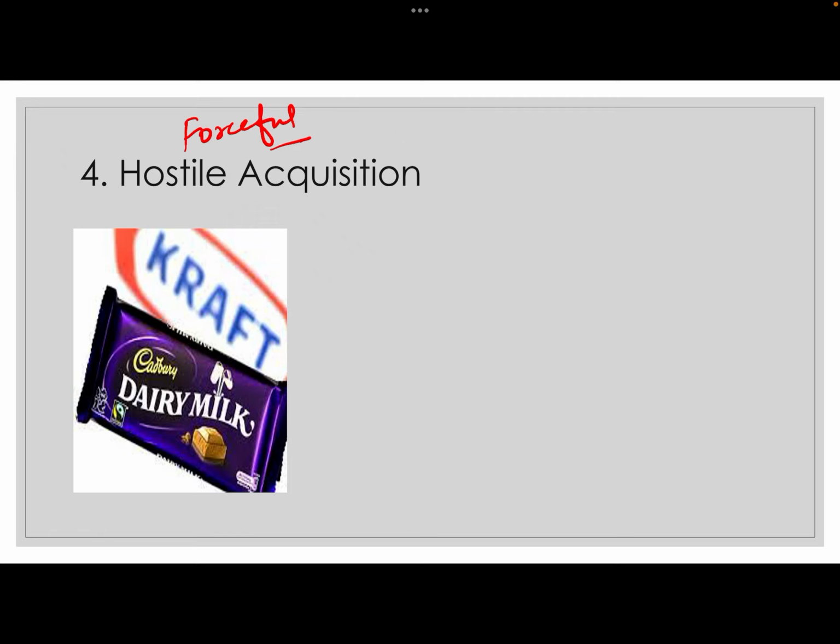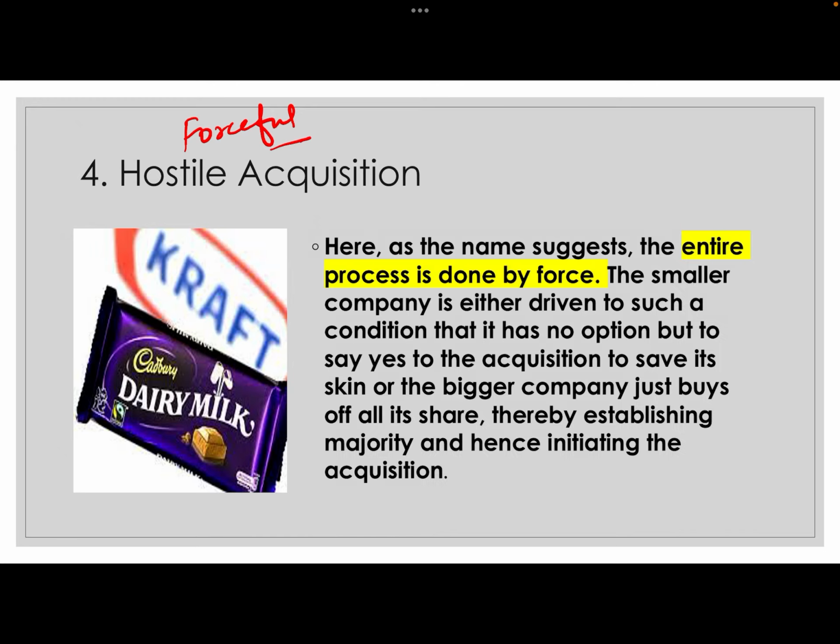Such type of acquisition is called hostile acquisition. So as its name is suggesting, here the entire process is done by force. Here the smaller company is driven to such conditions that the bigger company doesn't leave any choice for the small company other than selling itself in the market. Fine.